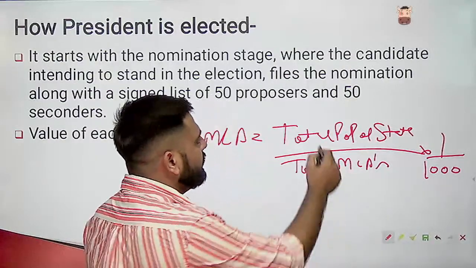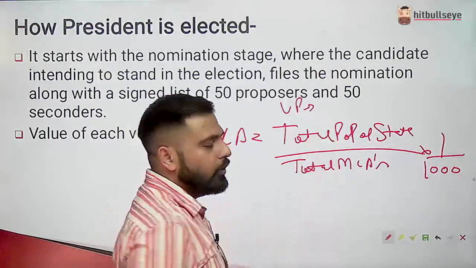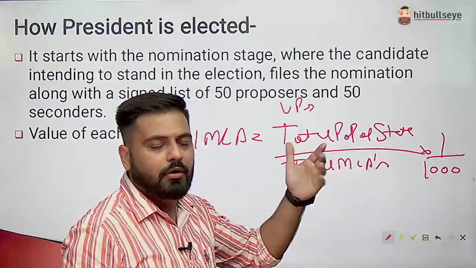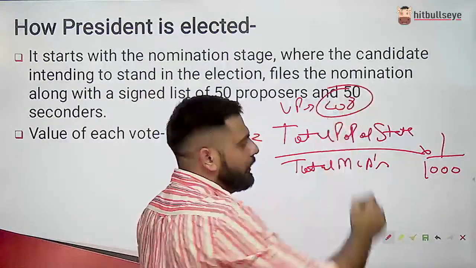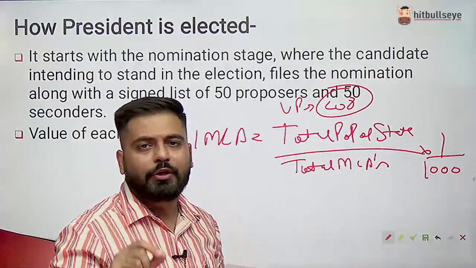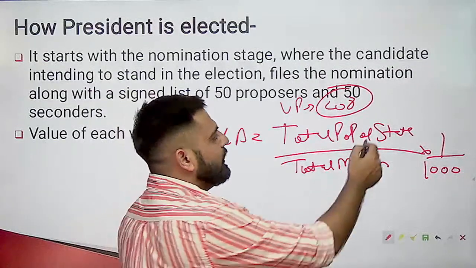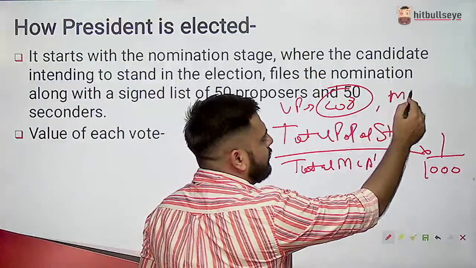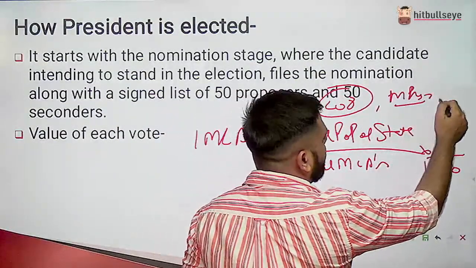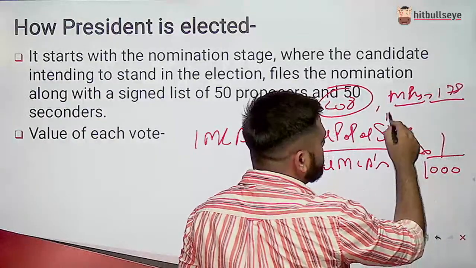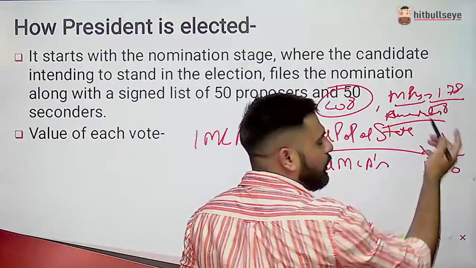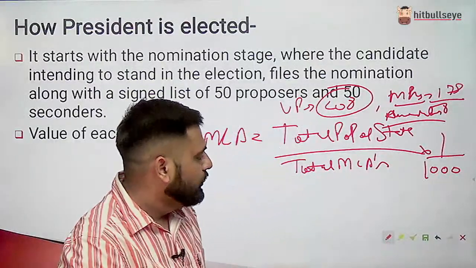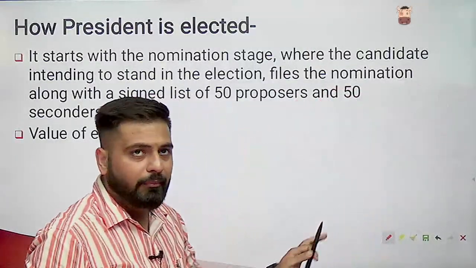Now let me give you that UP's vote of one MLA is around 208, right? If one MLA's vote is equivalent to 208, second one is Maharashtra, it is 175, and the least is Arunachal. Arunachal is 8 because of less population, definitely. So this is the vote of one MLA.